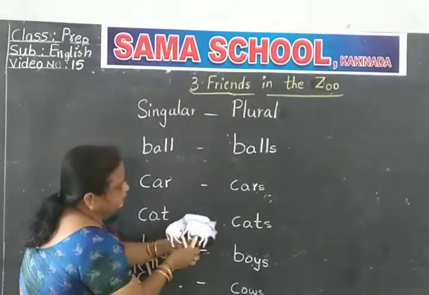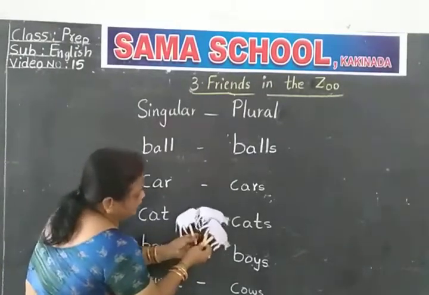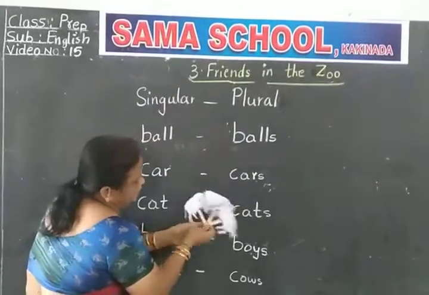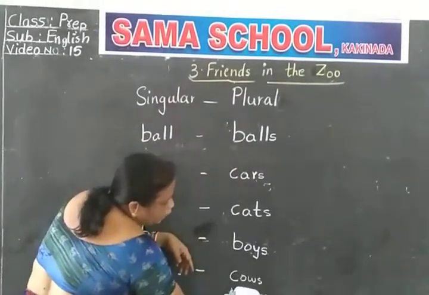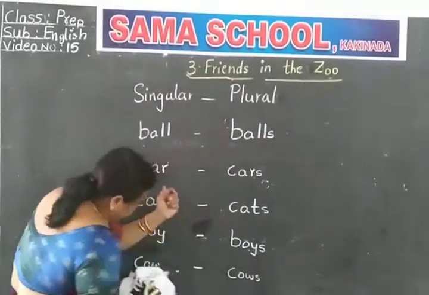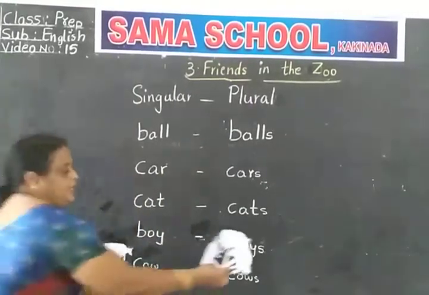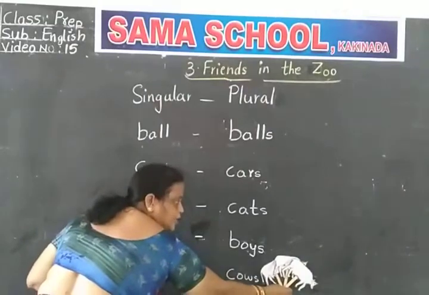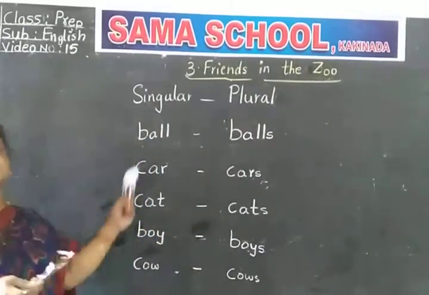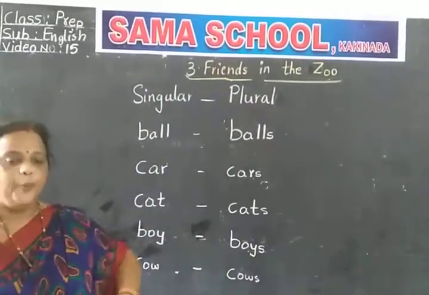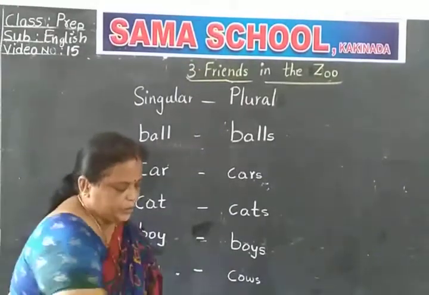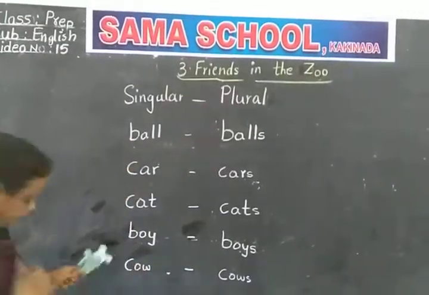Here, we see many cows. See, children. Then what you say? Cows. If it is one, we say cow. Here, you see many. Many cows. At the end of the word we should put S.